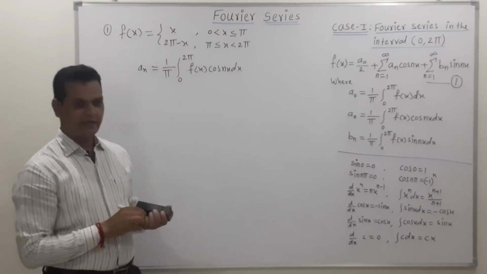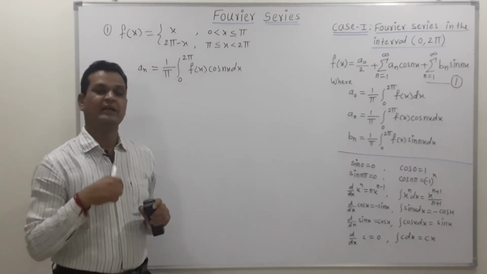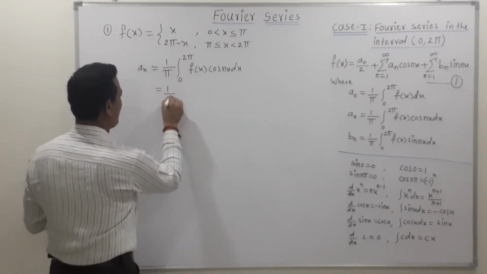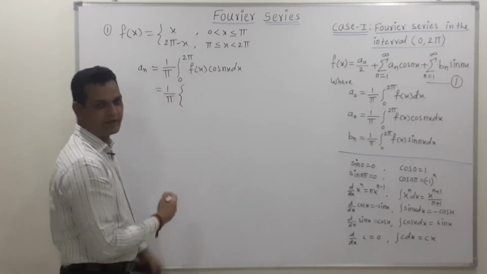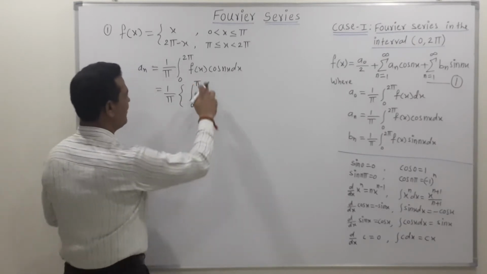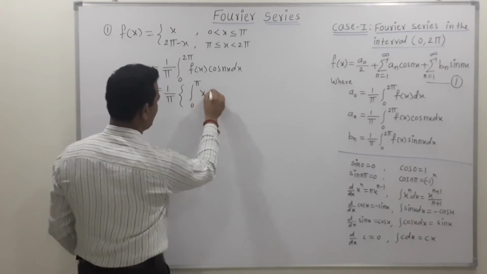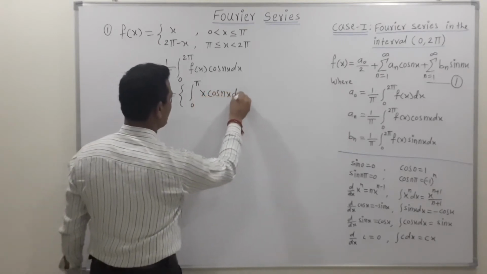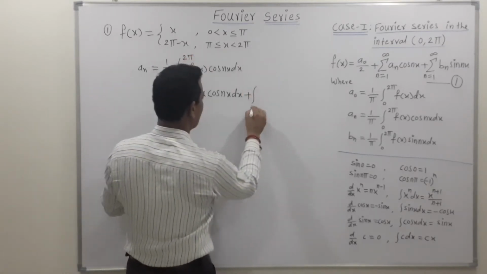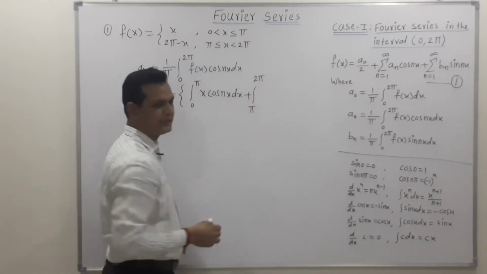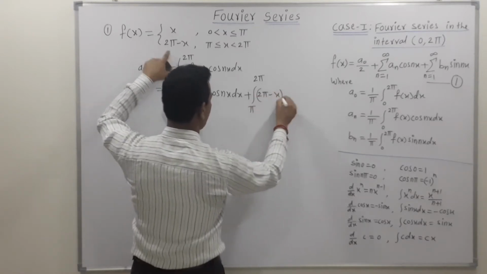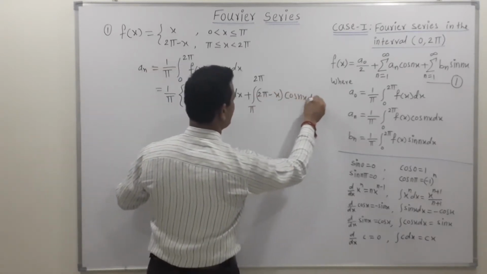Now friends, observe that again the given example is split into two parts. So let's divide this into two parts and write the next step as 1 upon pi as it is. We are splitting, that's why curly bracket, then the first interval is 0 to pi, and for this interval the value of f of x is x. So we can write this as x into cos of nx dx, plus the next interval, pi to 2 pi, where the value of f of x is 2 pi minus x, into cos of nx dx as it is.